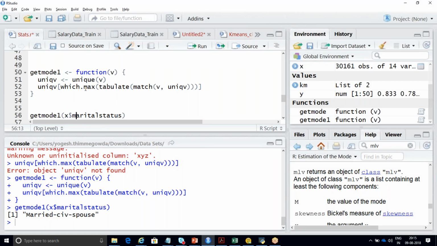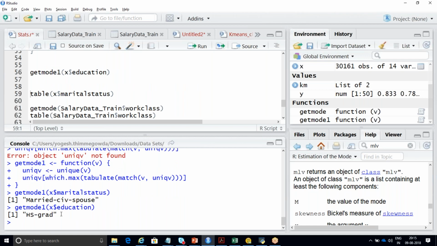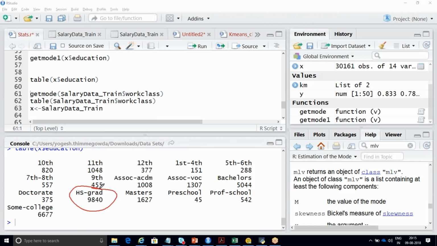See, HS grad I've chosen, it has given. So let me run this table of X dollar education, so that it will show you how many records there are in your education. See, HS grad is having how many records? Is it the maximum number when compared to all the others? Yes or no?